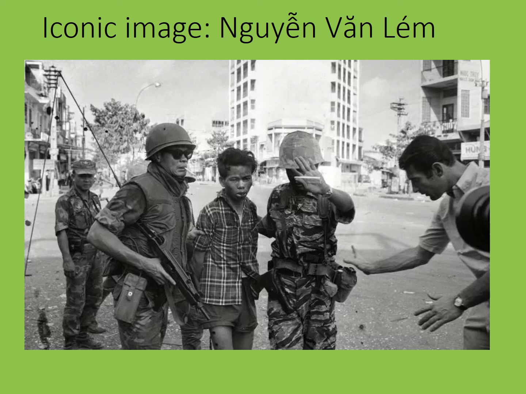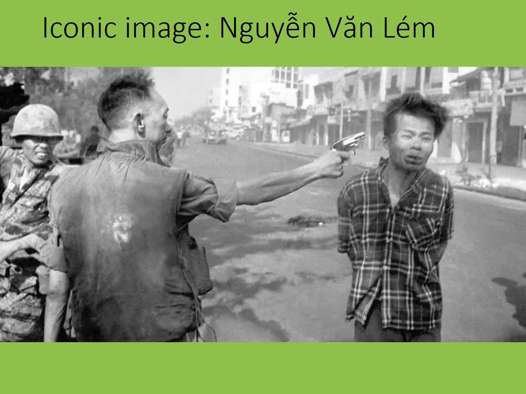What follows is one of the most famous images from the entire Vietnam War. While it's not particularly graphic in itself, once it's described to you what's happening, it is pretty shocking, so just be prepared for that. Nguyễn Văn Lém was taken to one of the Saigon police chiefs. Here, rather than holding a trial or taking him prisoner as a prisoner of war, he simply drew his revolver, put it to the temple of Nguyễn Văn Lém and pulled the trigger. This incredible photograph shows the very instant that the bullet entered Nguyễn Văn Lém's head, and before it even exited the other side, blowing his brains out.